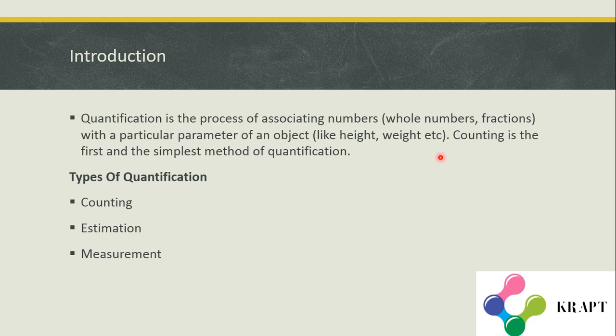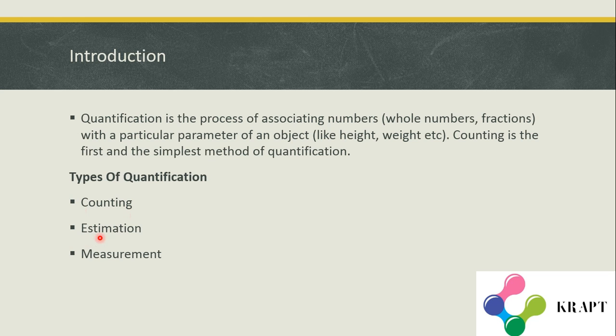Now counting is the first and simplest method of quantification. In quantification there are many methods, out of which counting is the easiest method. That is, you can count the number of fingers in your hands, the number of students in a class or the number of rooms in a house. You can't count a large number of things, like how many grains of rice are there in a bag. That is not possible to count, and you should estimate it. So we have spoken about the first type of quantification, that is counting.